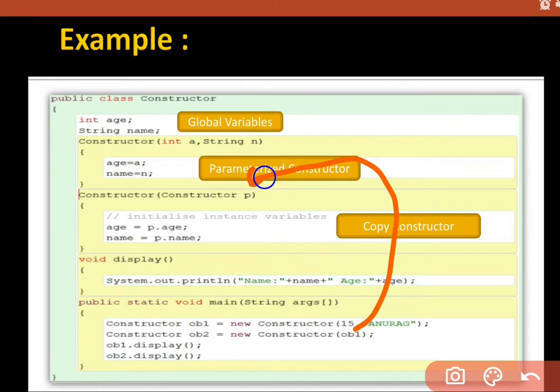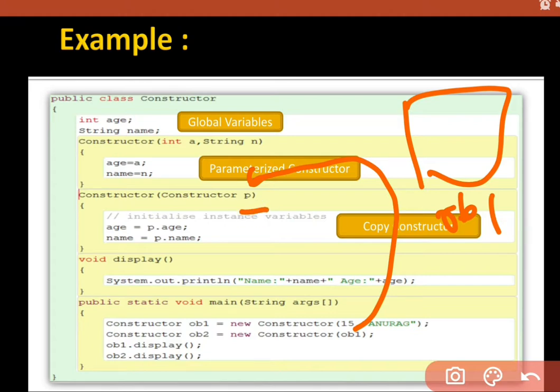It means whatever address ob1 has, the same address is shared by p also. Means now p is also sharing the same memory location that ob1 has. Means the value of ob1, that is age 15 and name Anurag, is shared by p also. And ob2 is now the current object.